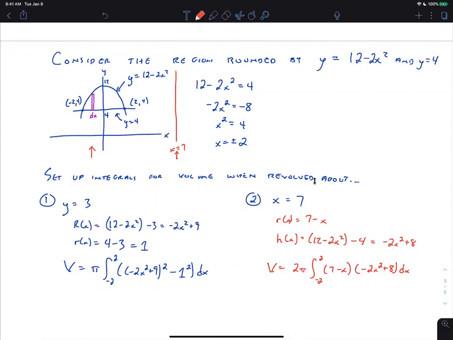Wait, so when you're doing the r of x on problem 2, and you said it's 7 minus x, and then you said if it was -5, you would also have to subtract -5? Yeah. For the problem x equals 7, it's 7 minus x, because it's the x on the right minus the x on the left.